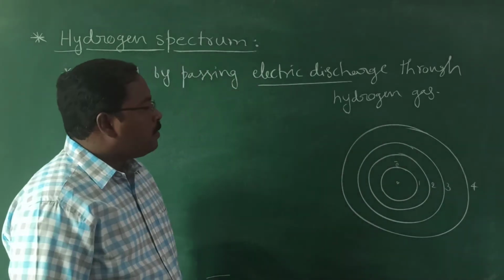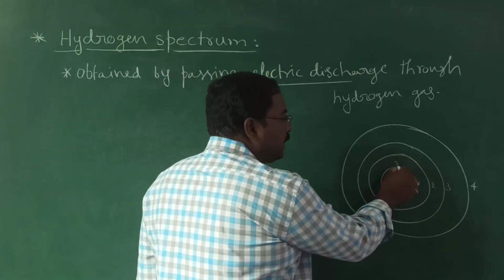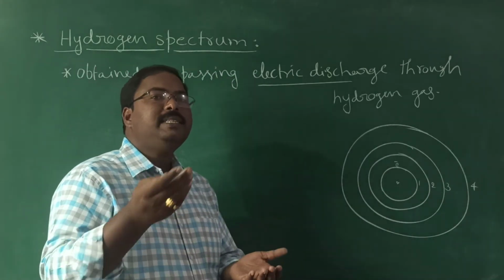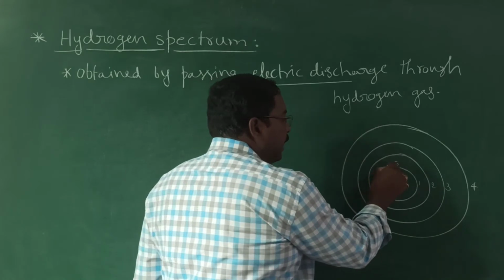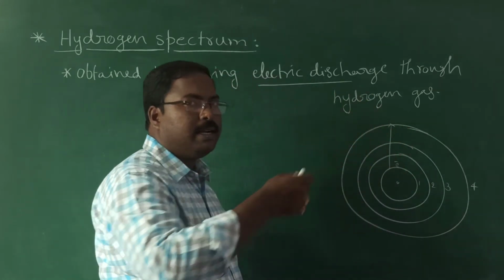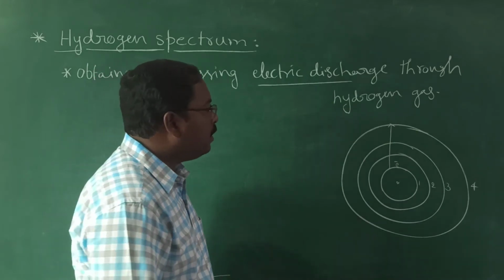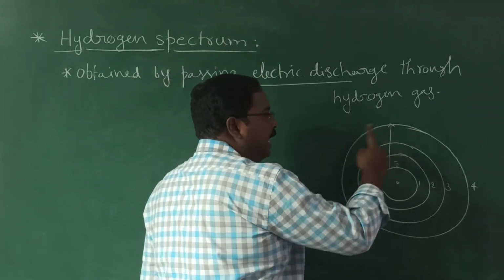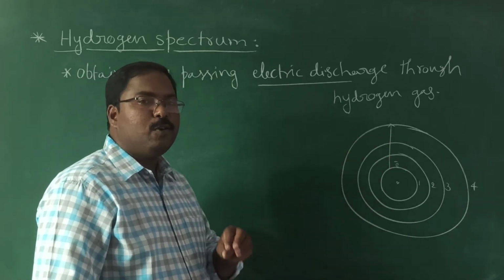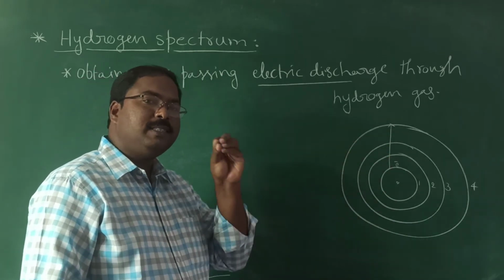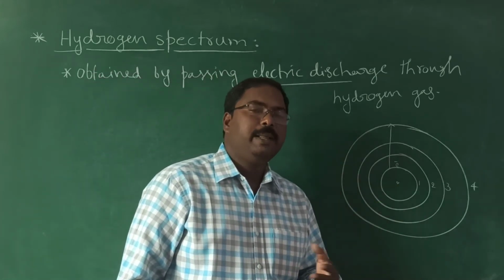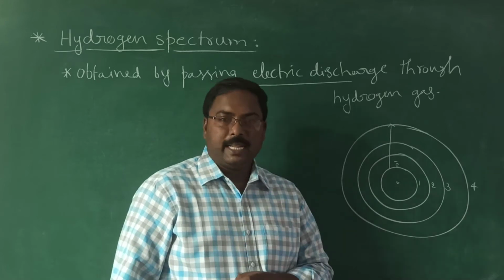When we supply energy to this electron, what happens? As I told you earlier, when energy is supplied, the electron jumps to a higher level. In the diagram I have drawn 4 orbits only, but don't think the electron always jumps to the 4th orbit. The electron may jump to any orbit. It depends on the absorbed energy.